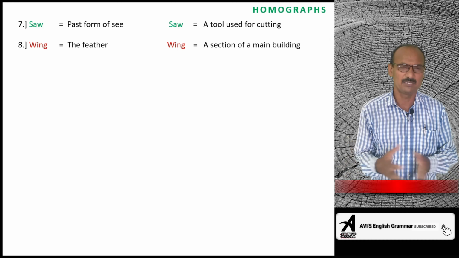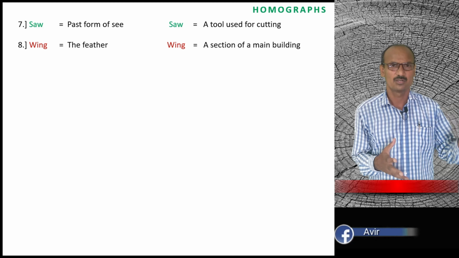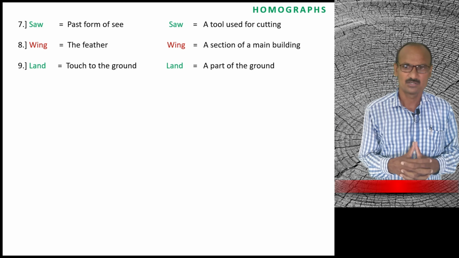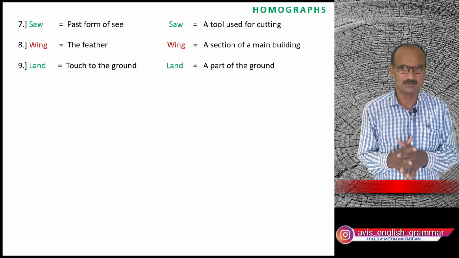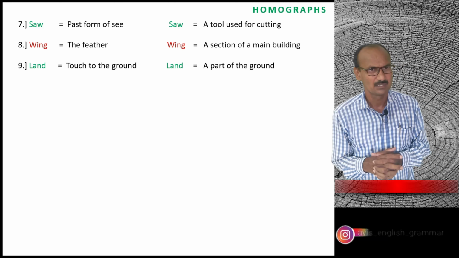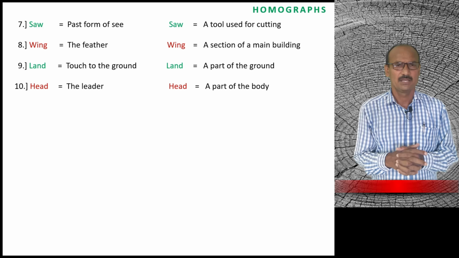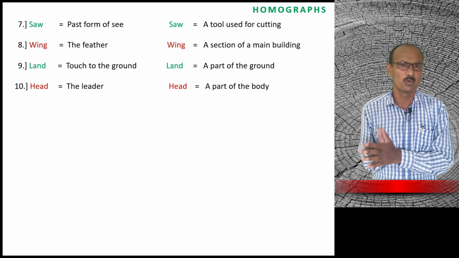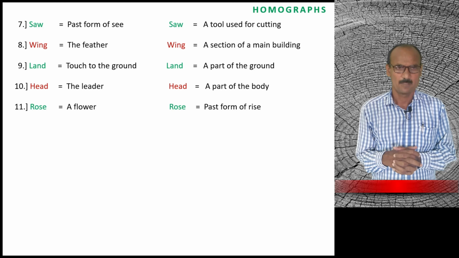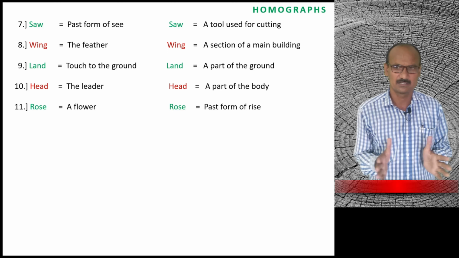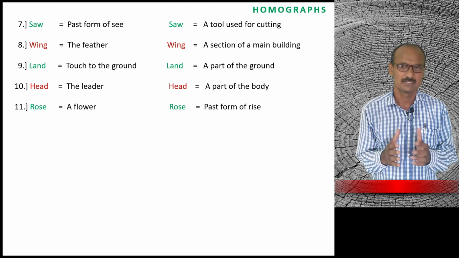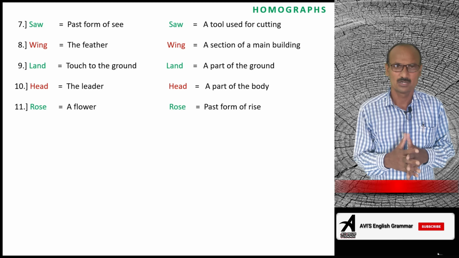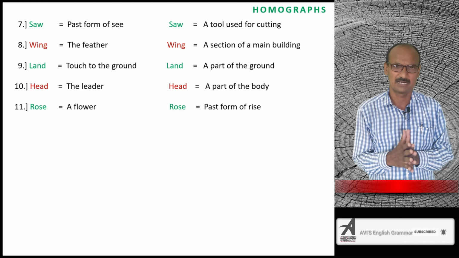We can see many wings in an apartment or in a flat system. Next word is 9th, land. Land means touch to the ground or second land means a part of the ground. Word 10, head. Head means the leader and another head means a part of the body. 11, rose. We know rose is a flower and another rose. Rose means the past form of rise. Rise is a verb and rose is the second form or past form of the verb rise.